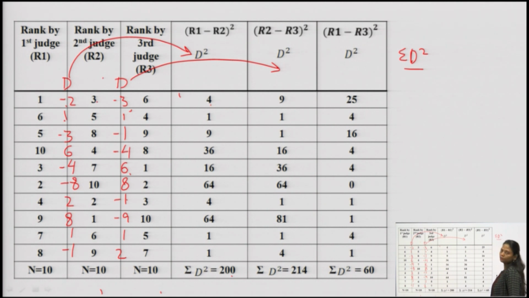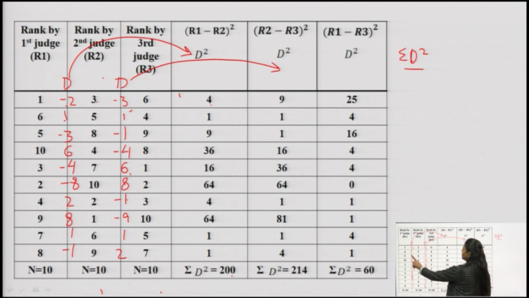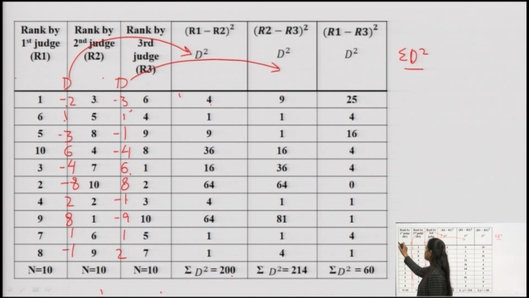Now, what next am I supposed to do? I am supposed to also find out the difference between judge 1 and judge 3. So, I will put D here. We can even call it D1, D2 and here we can call it D3, because it is the third difference which we are finding out. So, this D is between judge 1 and judge 3, rank 1 minus rank 3.